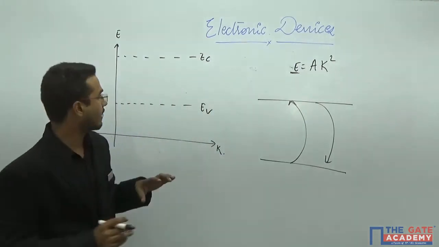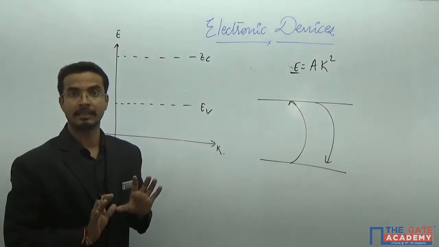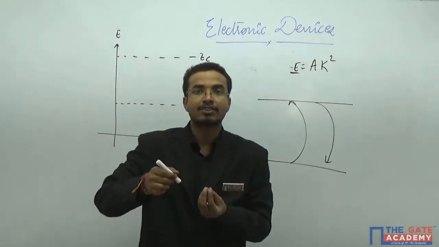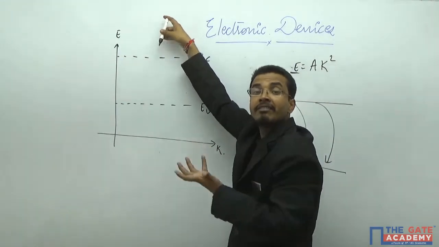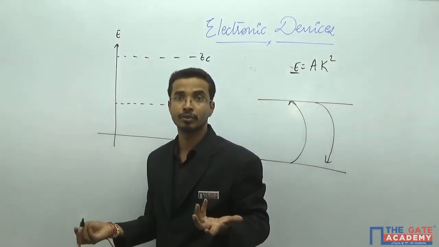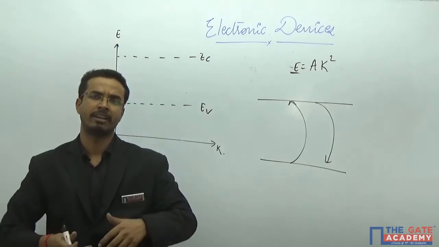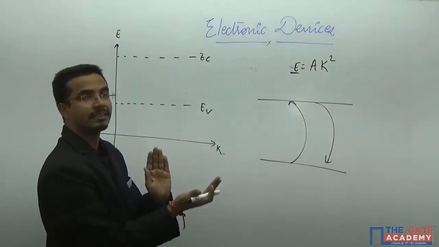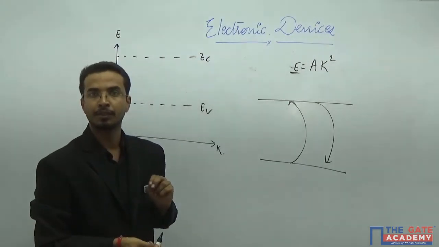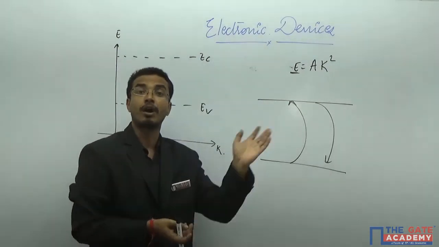So there are two possibilities. The first, that the electron in the conduction band and the hole in the valence band have the same momentum. And the second, that they will not be the same. So we will characterize this into two types on the basis of recombination.